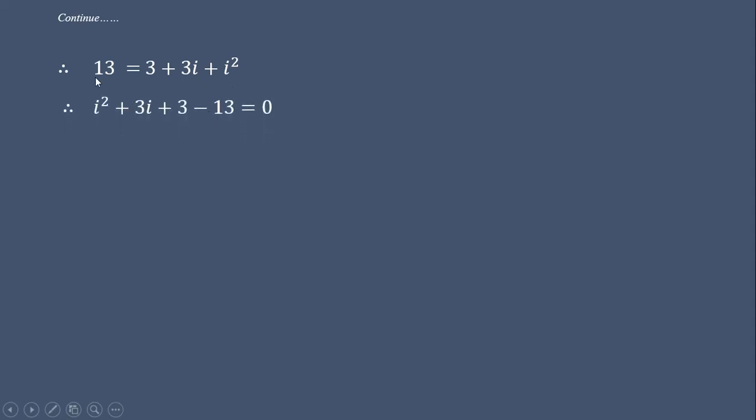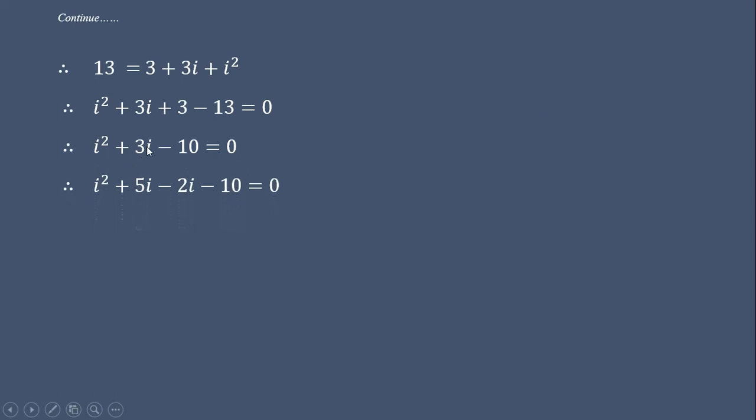Now we transfer this 13 to this side: I square plus 3I plus 3 minus 13 is equal to 0. So we get I square plus 3I minus 10 equal to 0. Here we get a quadratic equation. Let us solve it. We factorize so that the product of factors is minus 10.